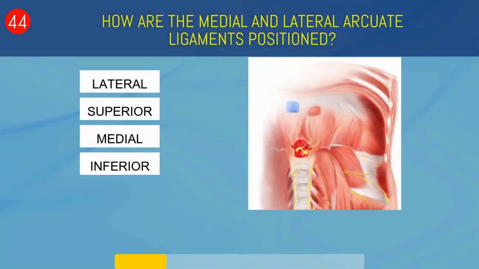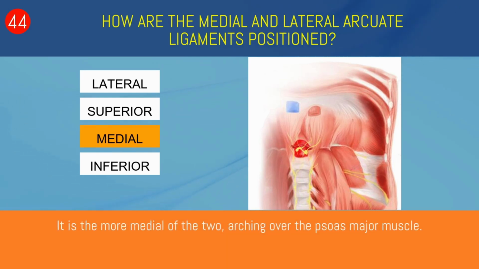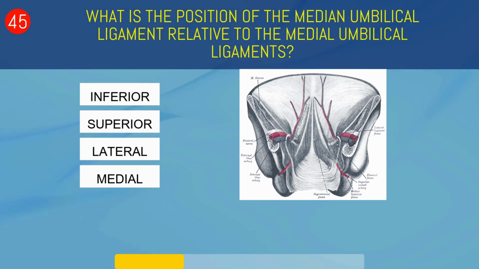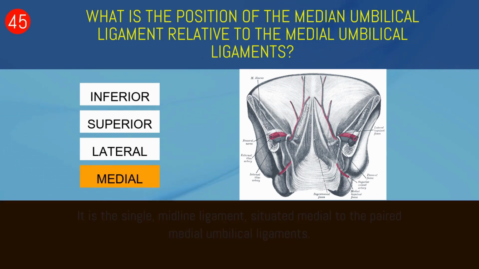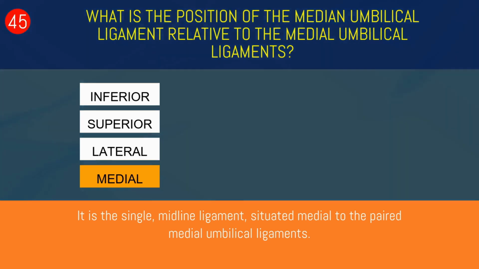How are the medial and lateral arcuate ligaments positioned? Lateral, superior, medial, or inferior? Medial. It is the more medial of the two, arching over the psoas major muscle. What is the position of the median umbilical ligament relative to the medial umbilical ligaments? Inferior, superior, lateral, or medial? Medial. It is the single midline ligament situated medial to the paired medial umbilical ligaments.